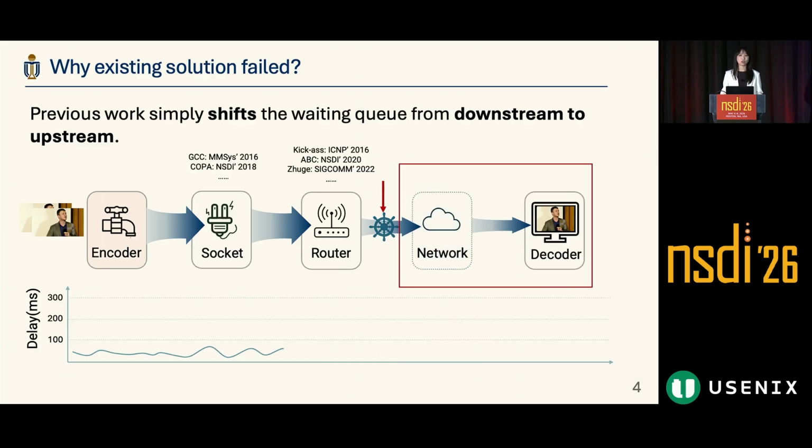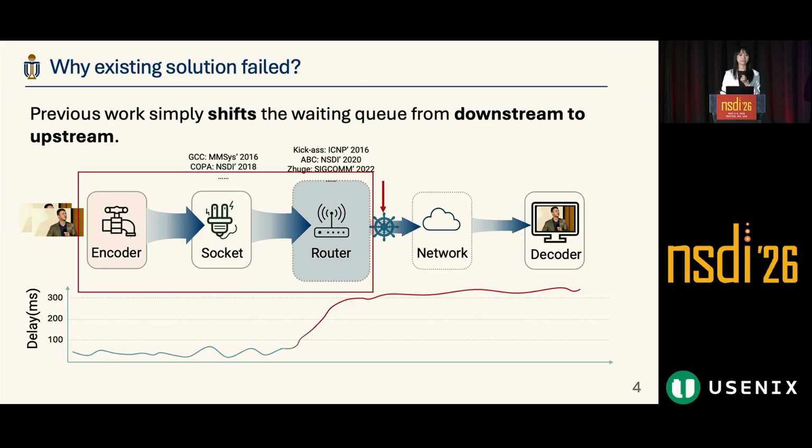But in a water pipeline, if you pinch some middle part, you can only control the following part. That is, it can drain out the accumulation in the following network, but you don't have control over the upstream. The data will continue to accumulate at your pinch point. This means you didn't solve the problem. You just shifted the waiting queue from the downstream to the upstream.